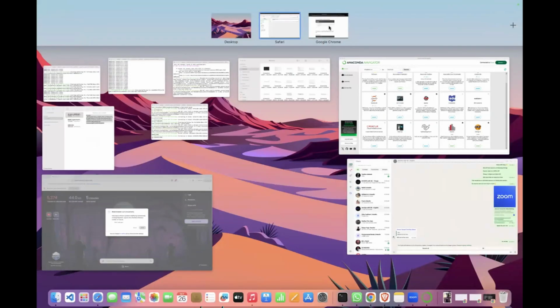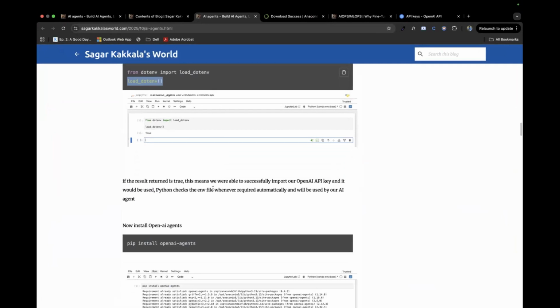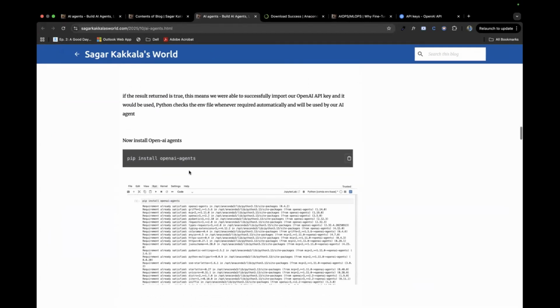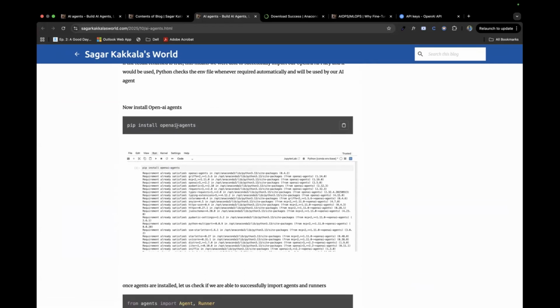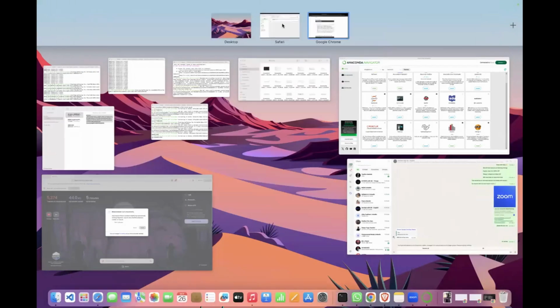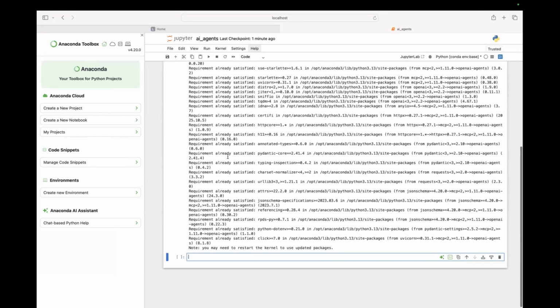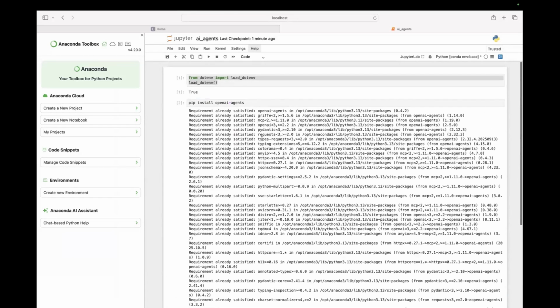It's done. And now let's go for installing OpenAI agents, because we are going to use OpenAI here. OpenAI is available for everyone, and most of you know ChatGPT as well. So that's where I'm going for OpenAI agents. This is actually a Python SDK that we are going to use. Just running. Okay, so it installed OpenAI agents.